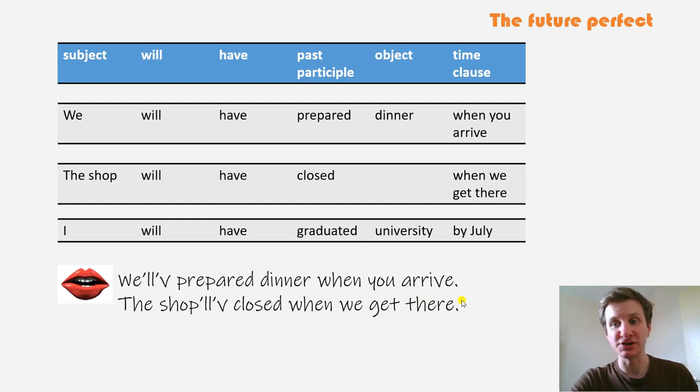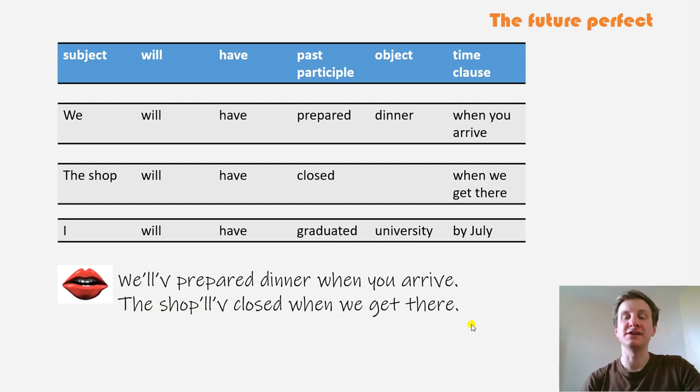These contractions are used when speaking. You wouldn't write it like this, but I'm just showing you this to help you recognize the future perfect when you're listening to native speakers saying it quickly. So once more, we'll have prepared dinner when you arrive. The shop will have closed when we get there.